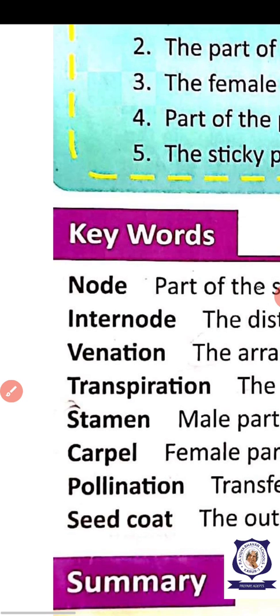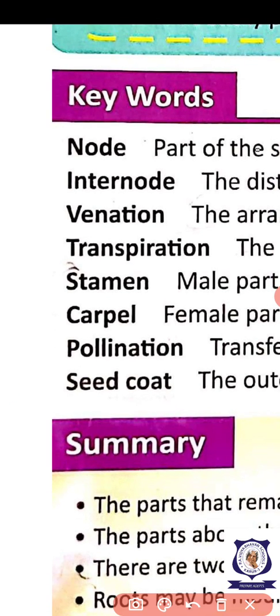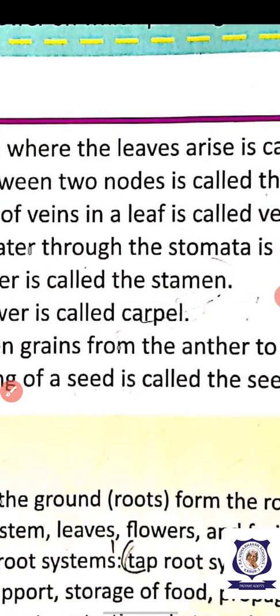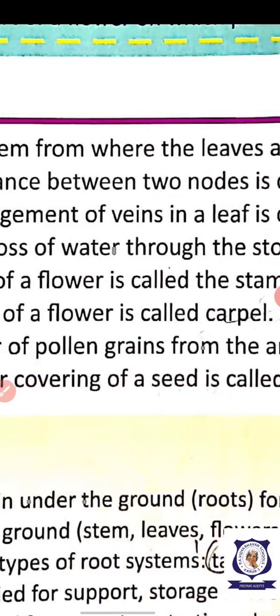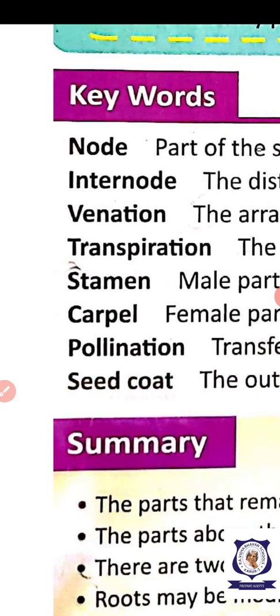Then venation. You studied venation, isn't it? When did you study? In the parts of leaf we studied, no? The arrangement of veins in the leaf is called venation. What is transpiration? Transpiration means the water escape from the plant in the form of water vapor. That is called transpiration. In other words, we can say the loss of water through the stomata is called transpiration.